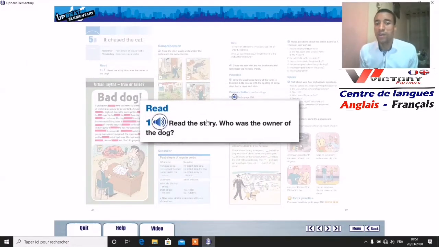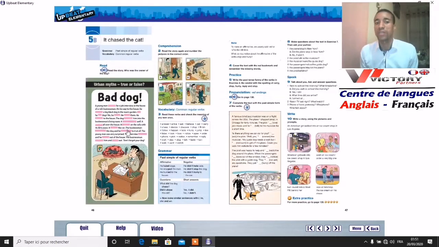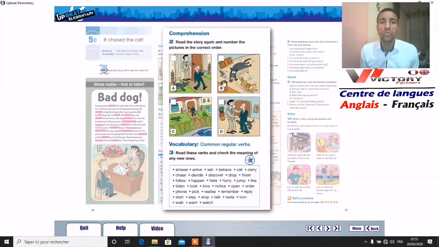Okay, so we read the story and listened to the story. We have a question here: who was the owner of the dog? Can you guess who is the owner of the dog here? In the story, it is not mentioned who the owner was, so we don't know exactly. Fine. So we move now to comprehension 2.